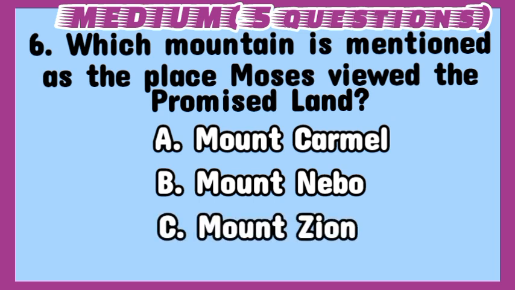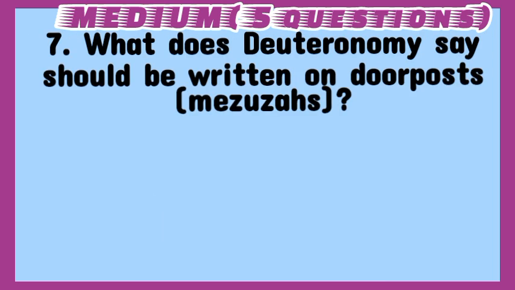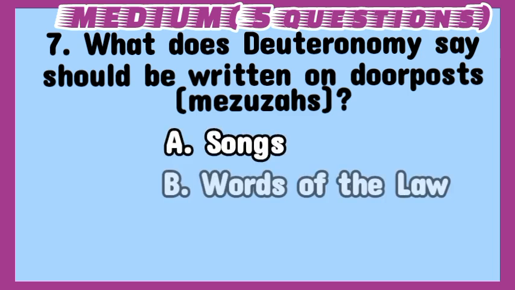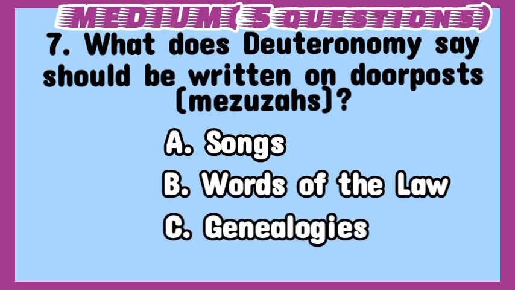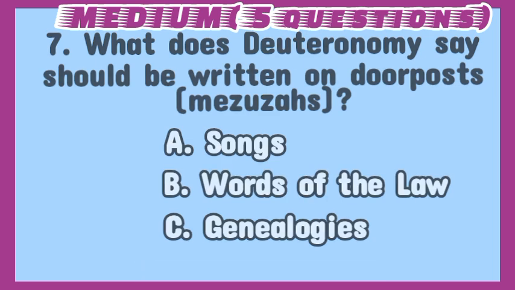C. Mount Zion. Answer: B. Mount Nebo. 7. What does Deuteronomy say should be written on doorposts? A. Songs. B. Words of the law. C. Genealogies. Answer: B. Words of the law.